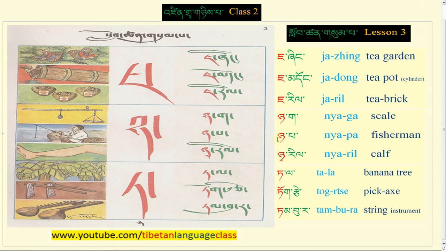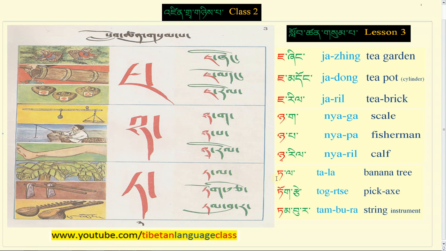Nyapa meaning fisherman. Nya wasu down there. Rakigo rilla ril nyaril. Nya ril meaning calf, as you can see in the picture right here.